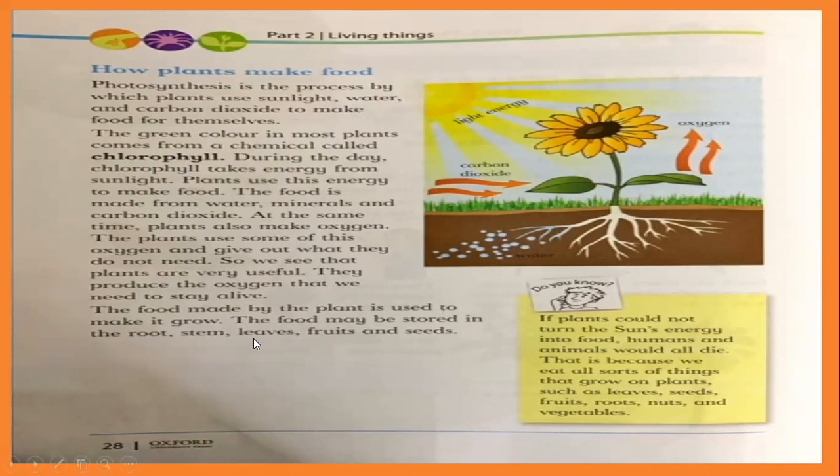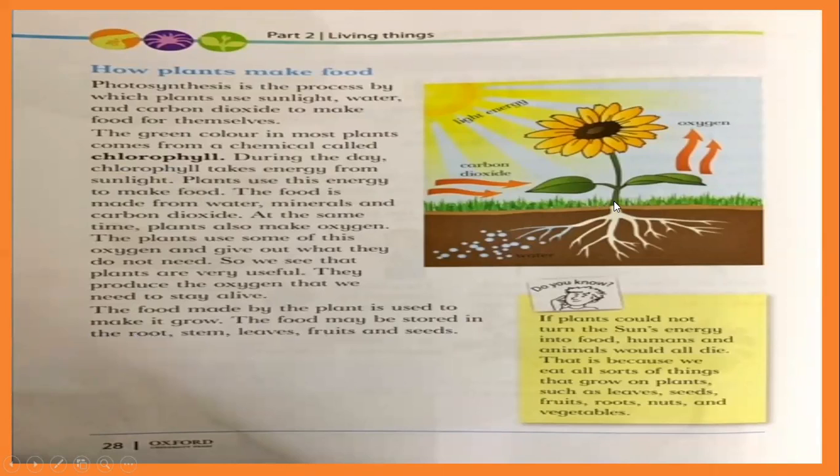We eat leaves: spinach, coriander, different leaves. And the fruits, as you know, are apple, orange, banana, and seeds also, like peas and beans. So all these parts we eat as our food, and plants make this food and store it in them.